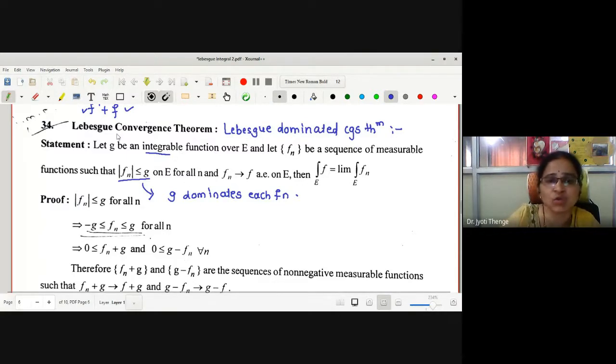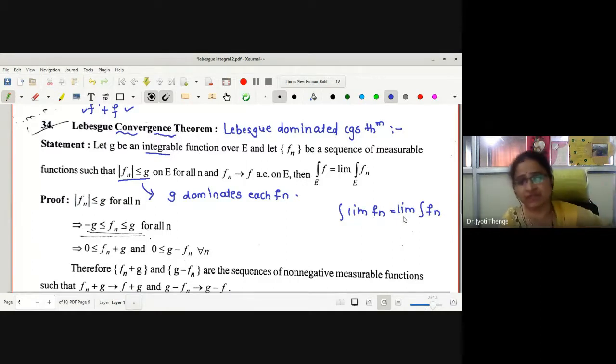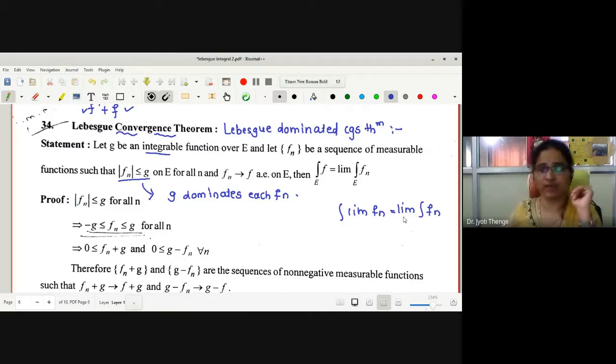Now, why is the name convergence theorem? Because whatever this F is, how can I write it? F is limit Fn, because Fn converges to F almost everywhere. Now we are going to write this as limit integration Fn. Whatever convergence theorems we have studied previously, the bounded convergence theorem, the monotone convergence theorem, Fatou's lemma, in the monotone convergence theorem also this kind of statement we proved, but with a different restriction on the sequence Fn of measurable functions.